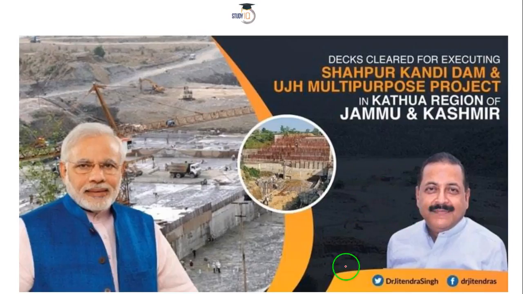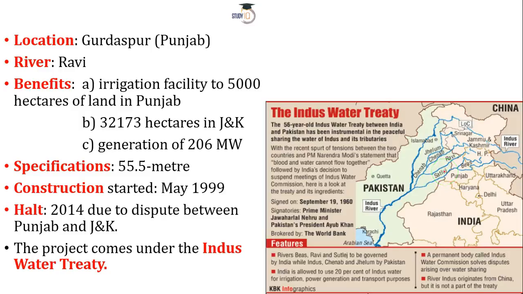Now, as you can see on your screen, you can easily deduce that most of the work is done, isn't it? That means this project should be somewhere near completion. As you can see, it was also posted on the official website: Shahpur Kandi Dam UJH multi-purpose project, right? So here it is. Now let's locate where it is.